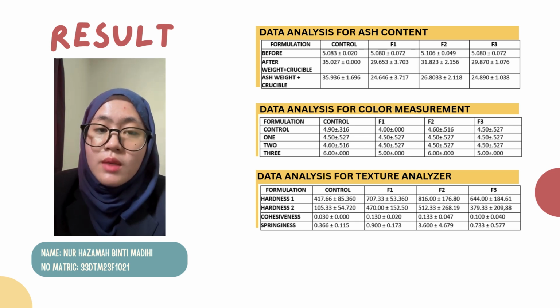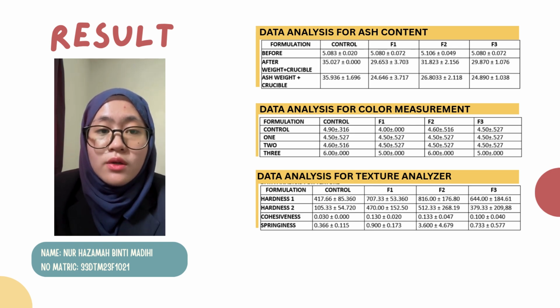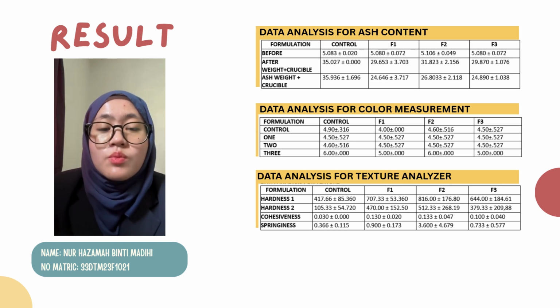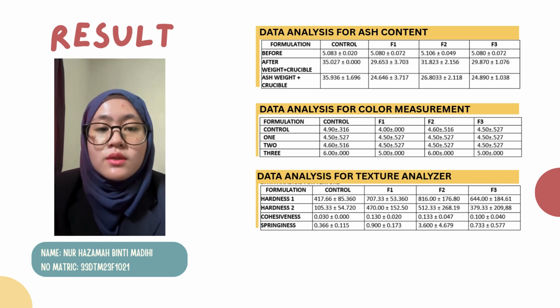The color became slightly darker as the level of the syrup increased due to the natural brown color of the syrup. The texture analysis shows that the soft cookies with date syrup were softer compared to the control sample. This proved that date syrup contributes to a softer texture.